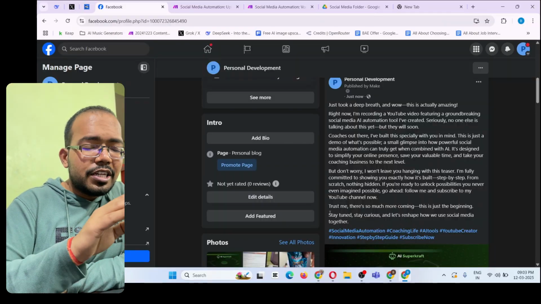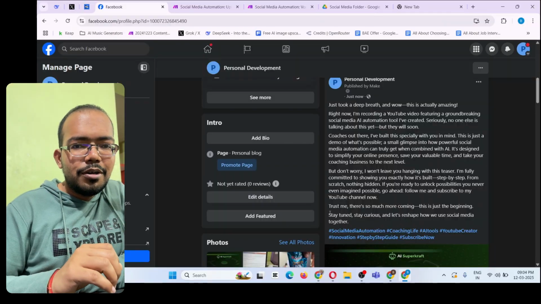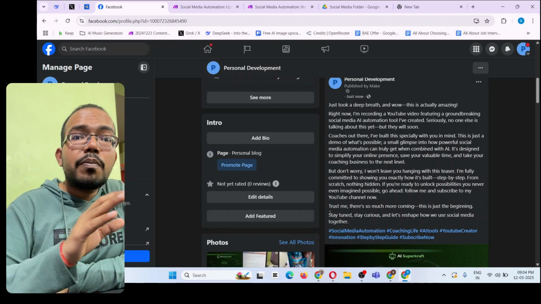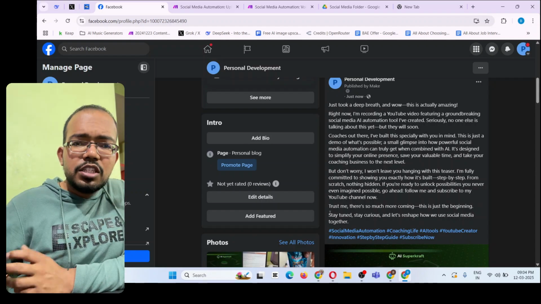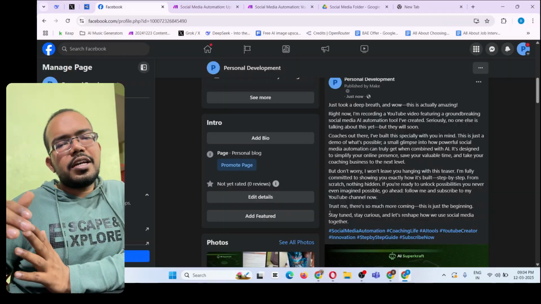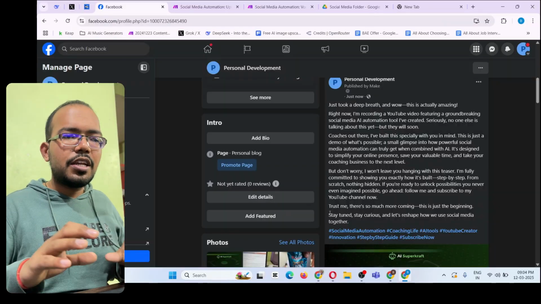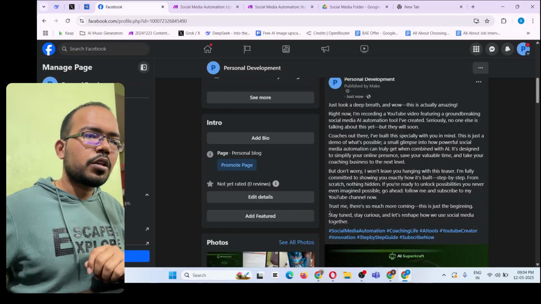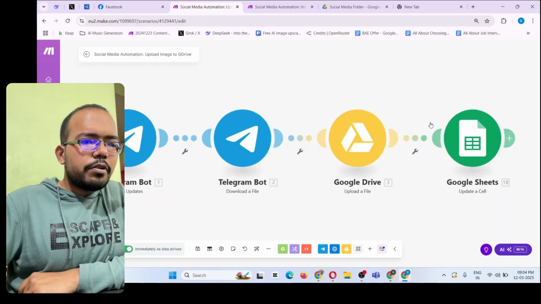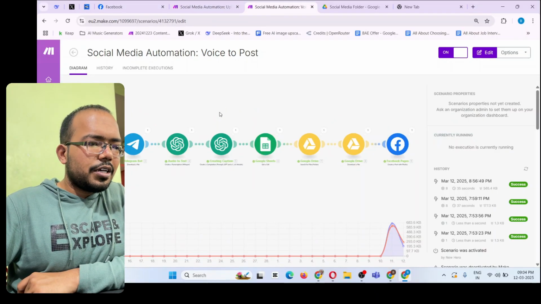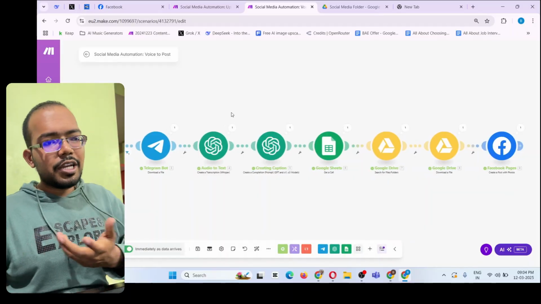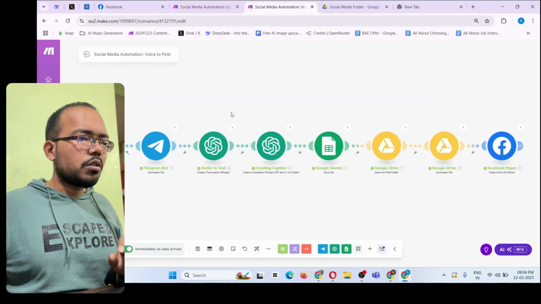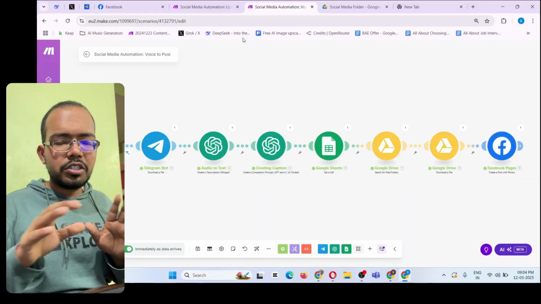Did you feel that it's written by the AI? Not at all, because I used a proper prompt. With proper prompting, it can easily generate polished content in my voice. So simply you have to build this automation and, yeah, done. Then you will get everything that you need. So let me actually show you how to build it from scratch, everything.